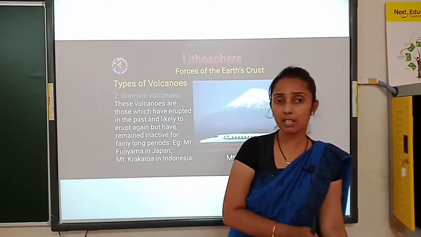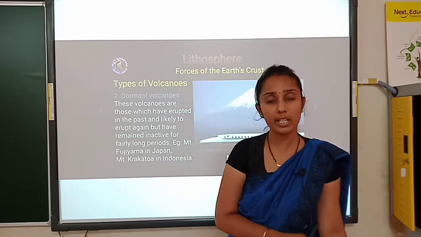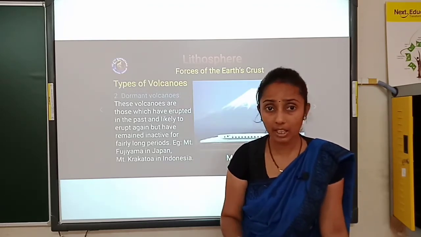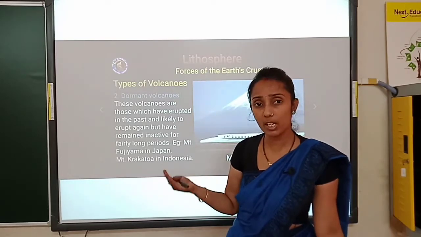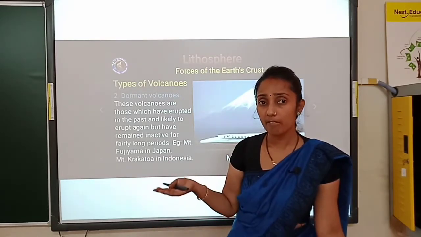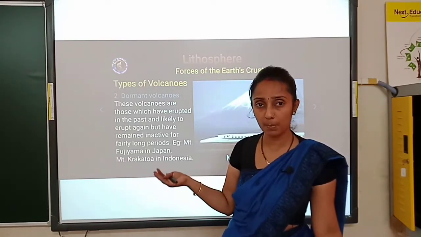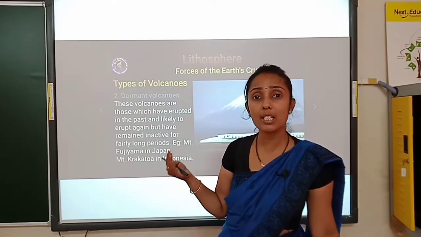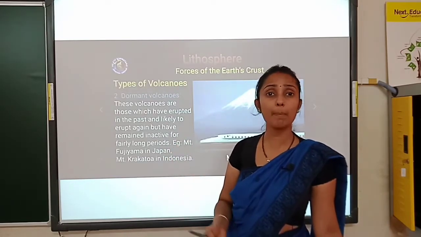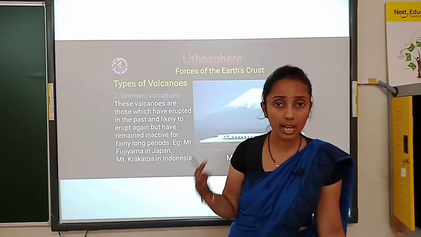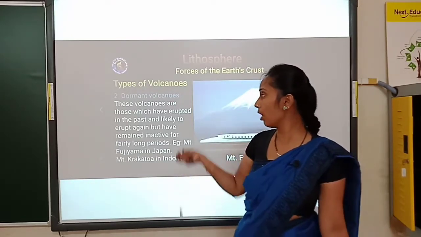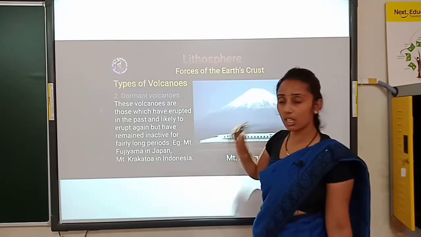5 years back we saw the volcanic eruption. In the last 3 years we have not seen any, and we are expecting after 2 years again in that place we may get a volcanic eruption. So on a periodic basis we classify or guess the volcanic eruption. Such a type is dormant volcanoes. See here.